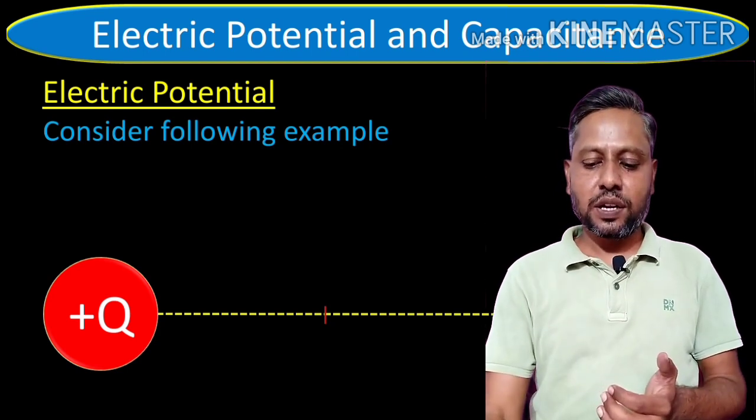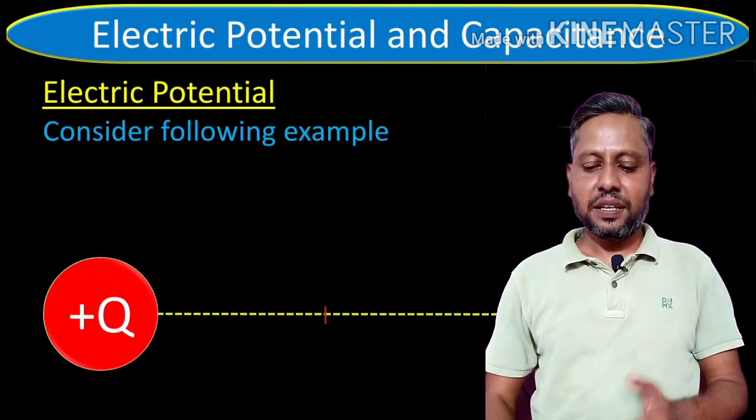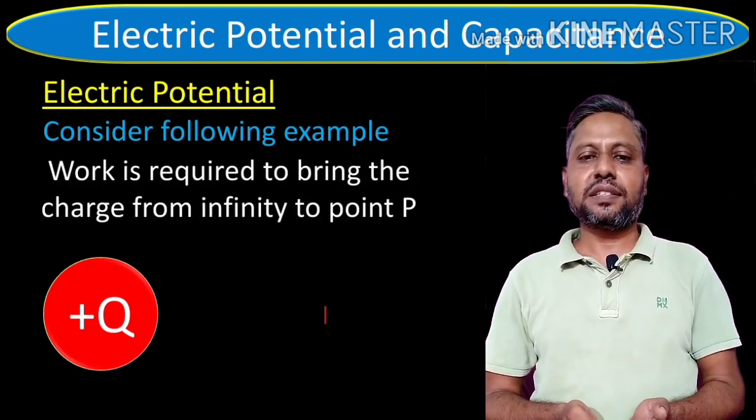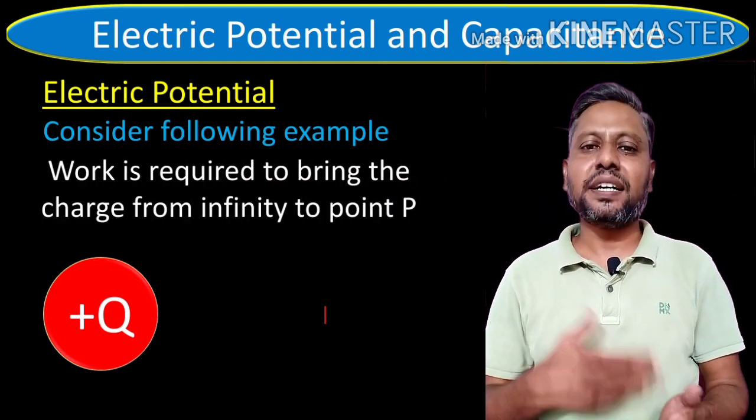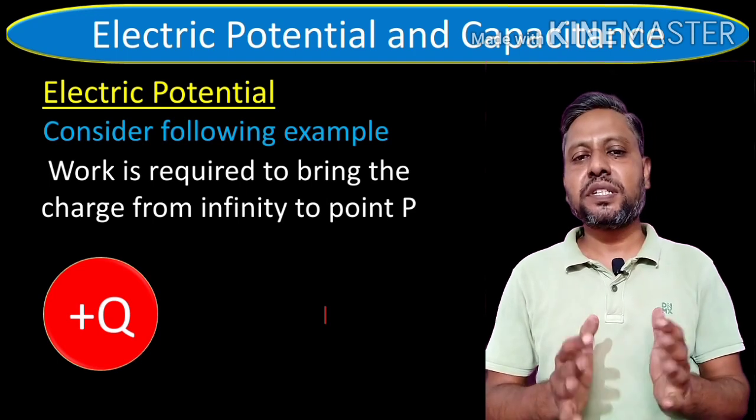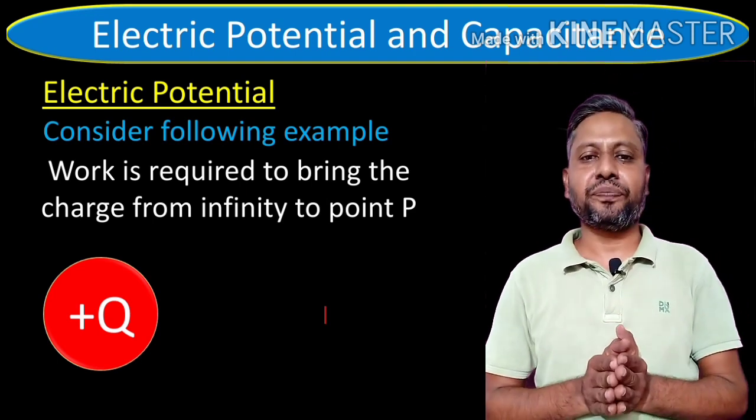This work, that is, how much work is required, that work per unit charge can simply be called the potential.